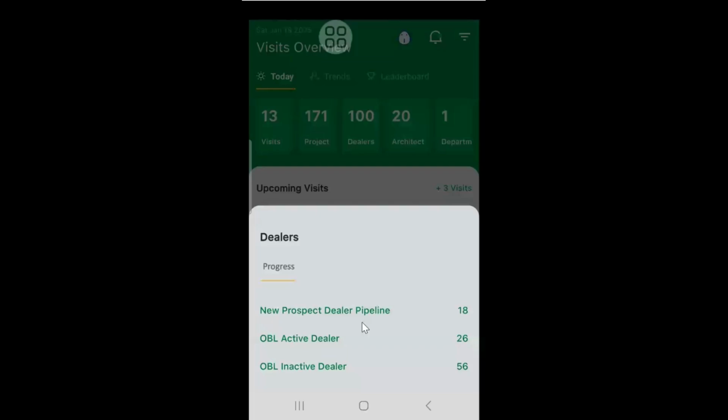Maybe some of the dealers were created by your sales employee, and some of the dealer list you get through Tile Cart. So Tile Cart is very important, because the customers themselves inquired, so they are keen to do business with us. So it's very easy to convince them. Please schedule your visit along with your FLS. Make them onboard as soon as possible so that you can easily achieve your sales target, and after convincing them, start billing them. So this is the first screen which I have shown.